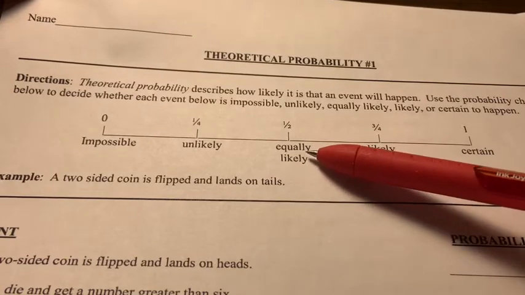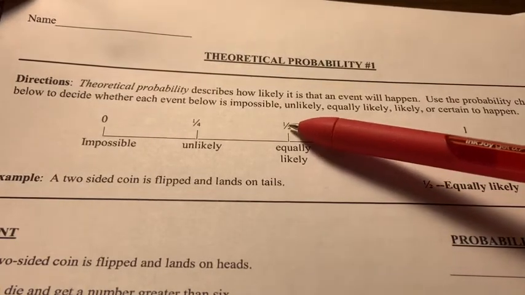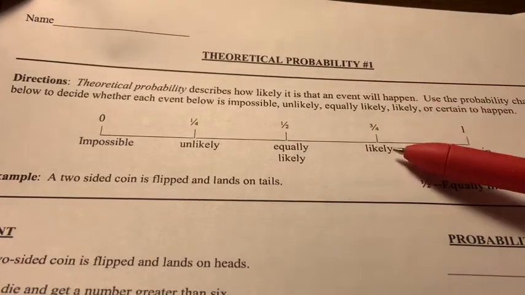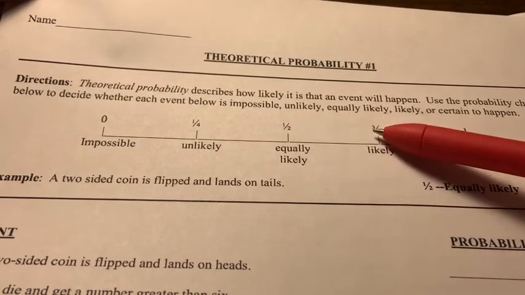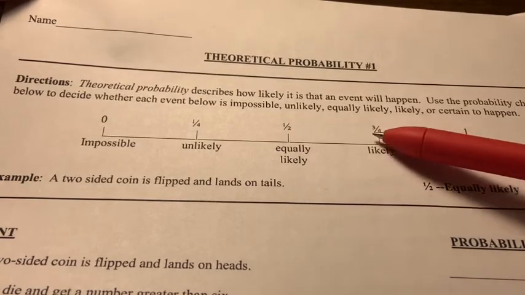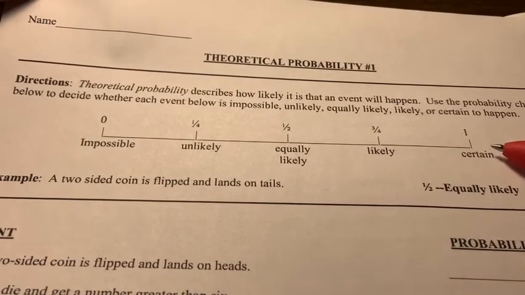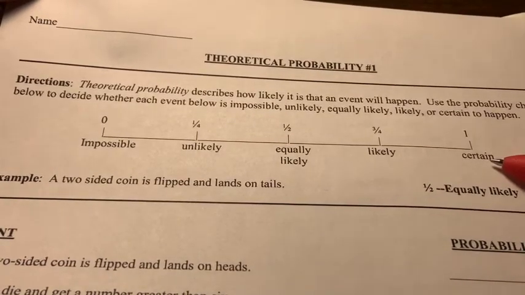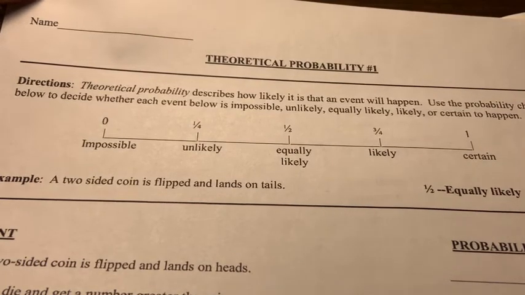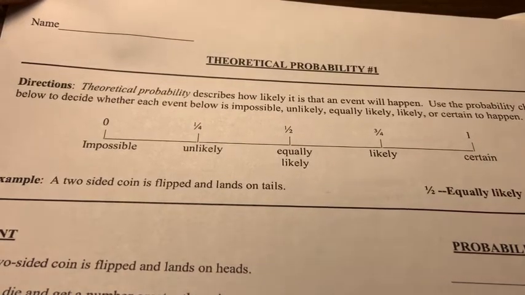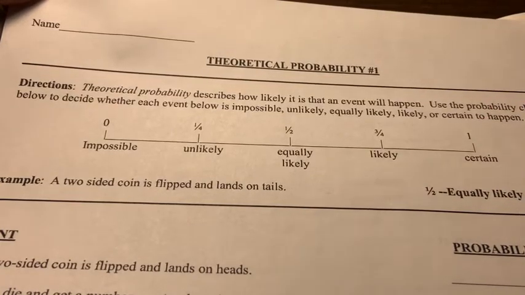If it's equally likely, meaning there's a 50-50 chance of it happening, 1/2. Likely, 3/4, meaning greater than a half of a chance for it to happen is likely. And if it's 100% certain to happen, it is 1. So just to be clear, probability can be represented as we read earlier, as a fraction, as a percent.